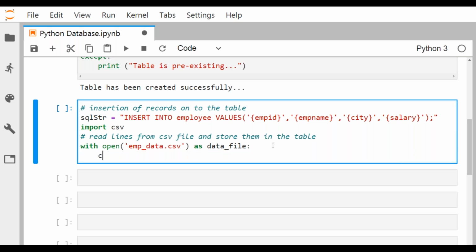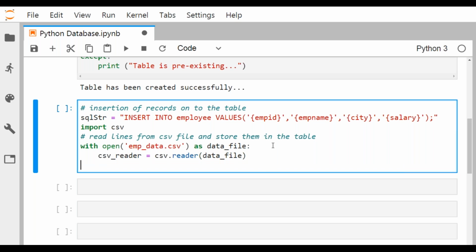So we'll go for csv_reader is equal to csv.reader. We shall go for this. Now we go for the data file. So now the CSV reader has been created, to read from the data file.